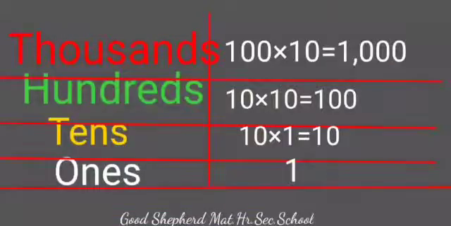Starting from ones, every place is 10 times the place to its right. This means that 10 times 1 makes 10. Similarly, 10 times 10 makes 100, and 100 times 10 makes 1000, and so on.